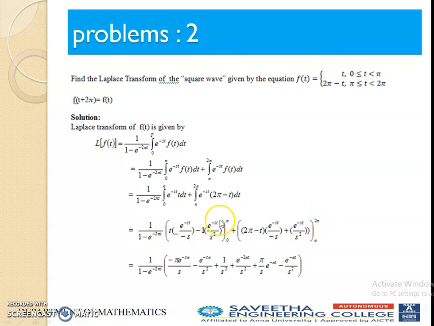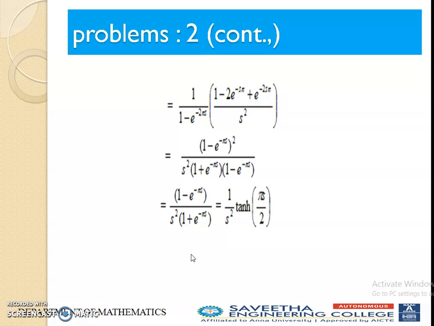Then replace t equal to pi is upper limit, then 0 is a lower limit. For this case t equal to 2 pi is upper limit, lower limit is pi. So after replacing the upper and lower limits, we get finally these results. But here everything must be over s square, means we can take 1 by s square outside. So taking it outside we get 1 minus e power minus s pi plus e power minus 2s pi divided by s square.